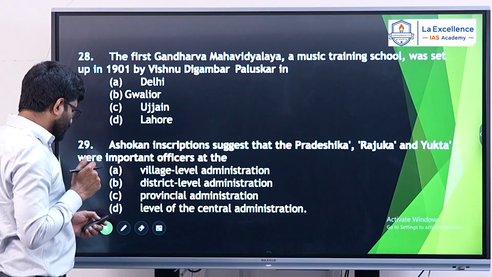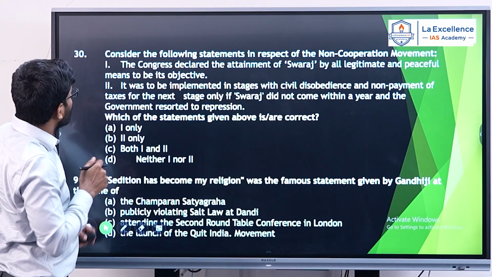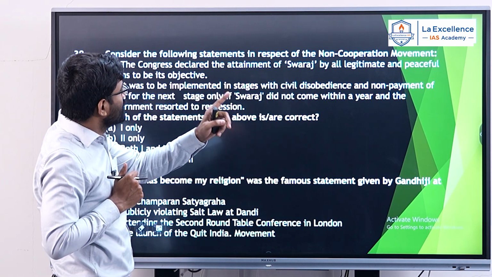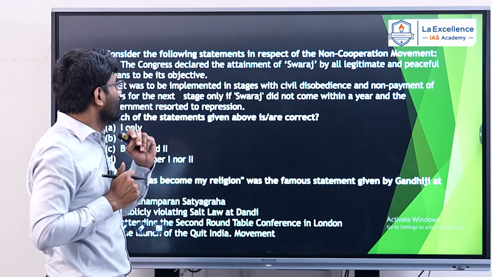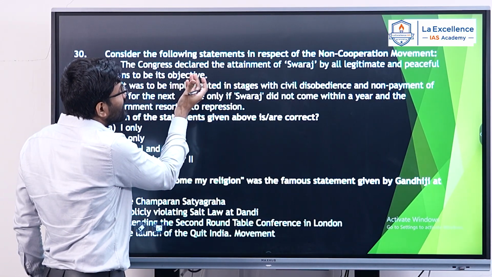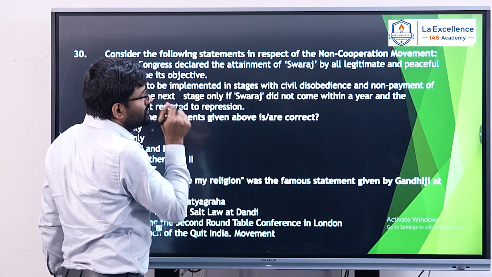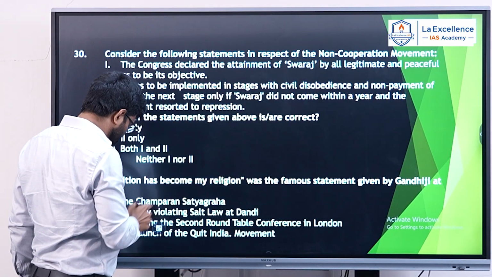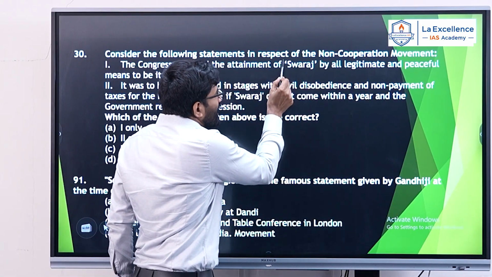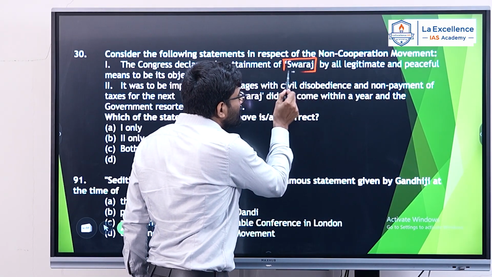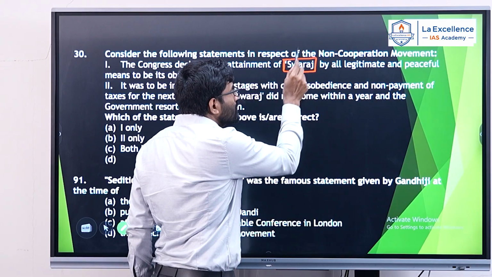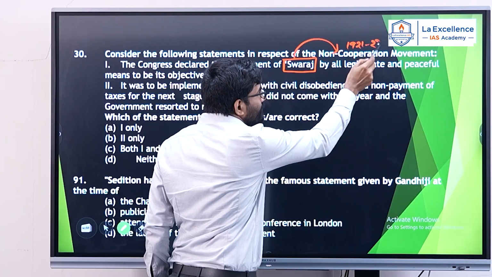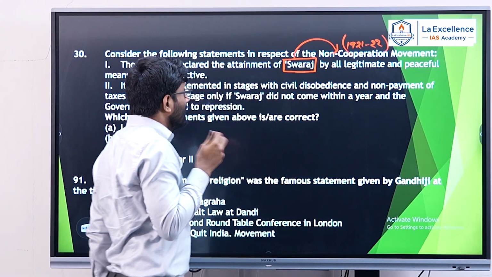So this is also a little bit easy question. Come to the 30th question. Consider the following statements with respect to non-cooperation movement. We got 2 questions from non-cooperation movement. The Congress declared the attainment of Swaraj by all legitimate and peaceful means to be its objectives. Yes, Swaraj is one of the slogans given by Gandhiji during non-cooperation movement. That statement is correct. Swaraj, self-rule.